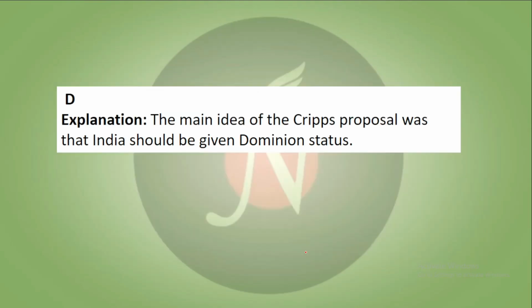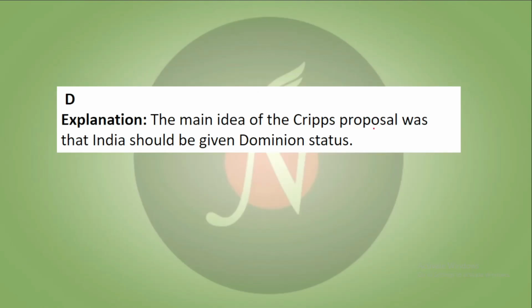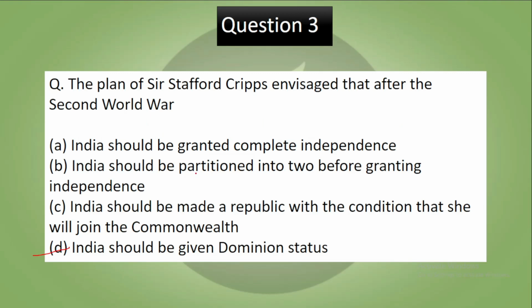So basically the correct answer is D. India should be given the dominion status because the main idea of the Cripps proposal was that India should be given the dominion status and it basically denied the partition.